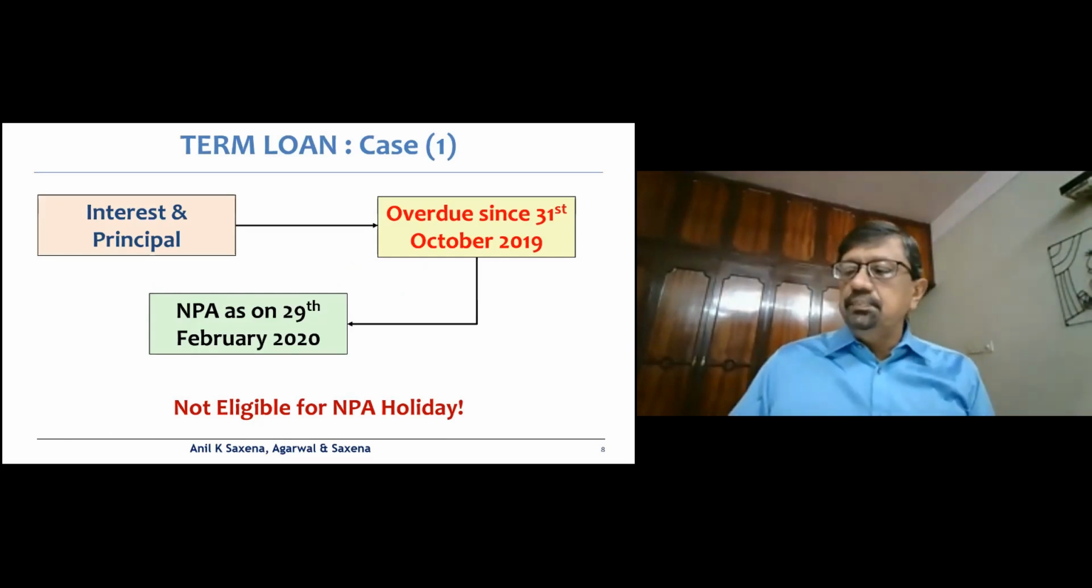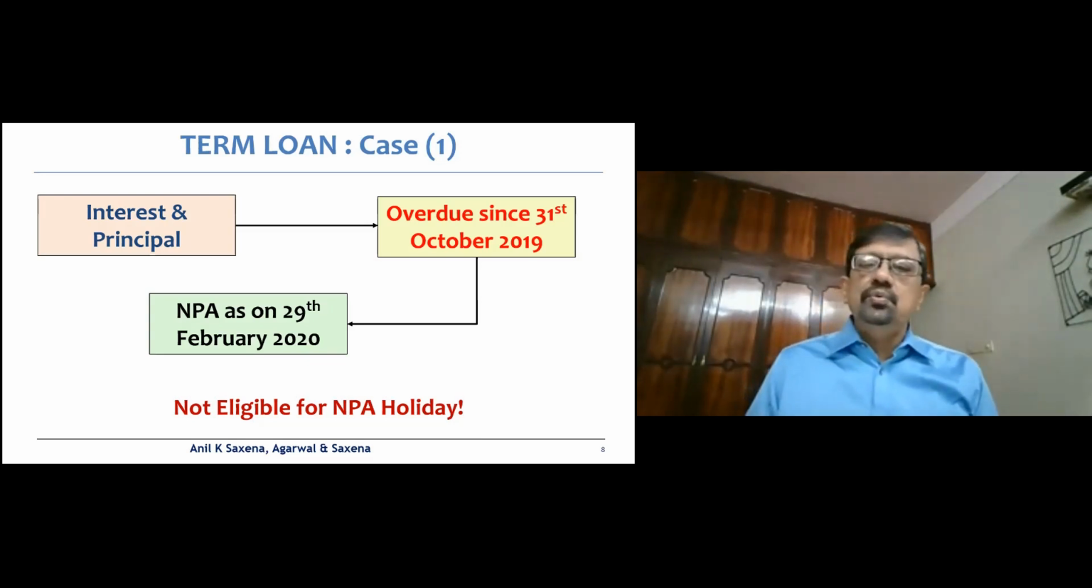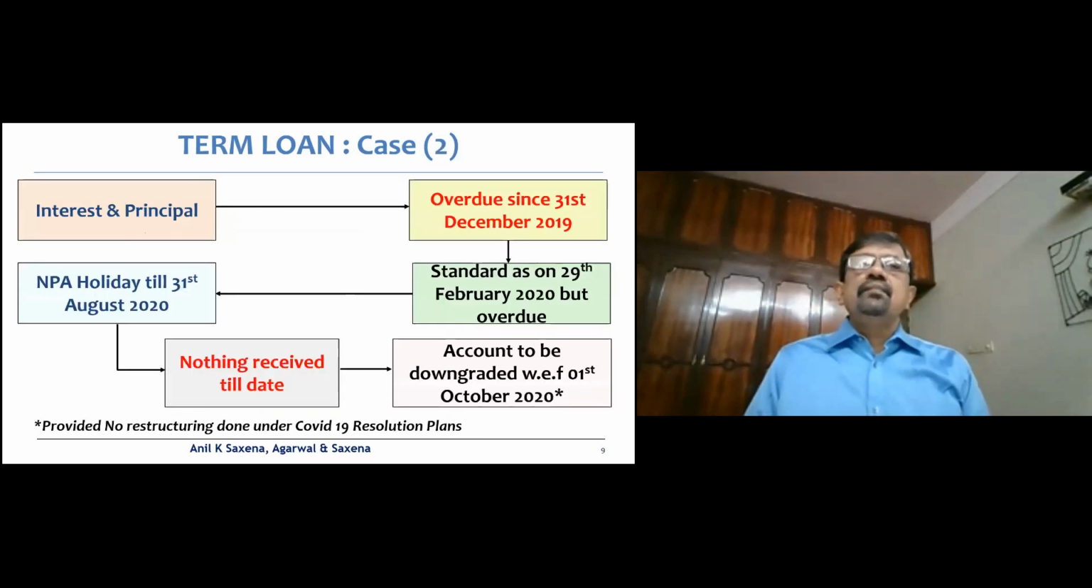This is a simple case where if the interest and principal of a term loan is overdue since 31st October 19, obviously it becomes an NPA on 29 February 2020. And it is not eligible for the NPA holiday because it is already an NPA on 29 February 2020.